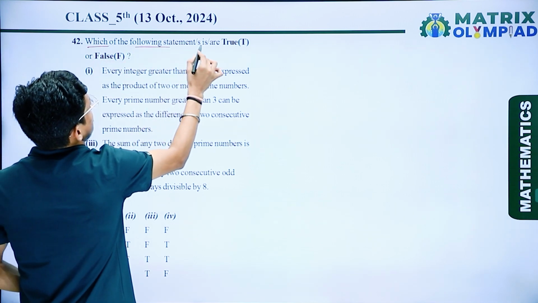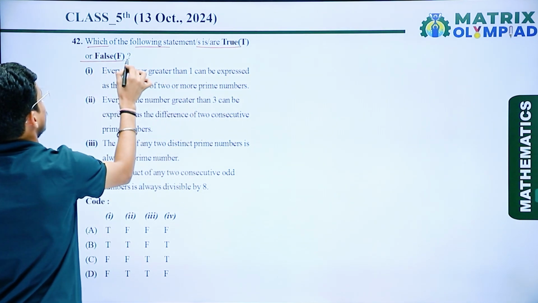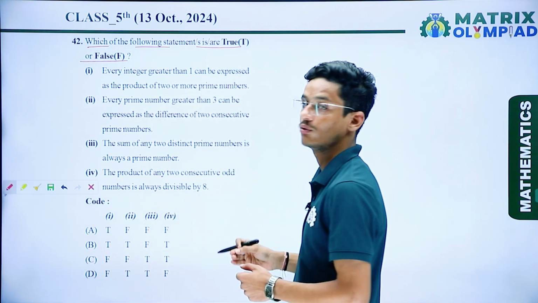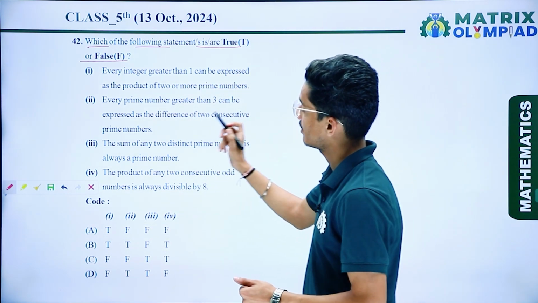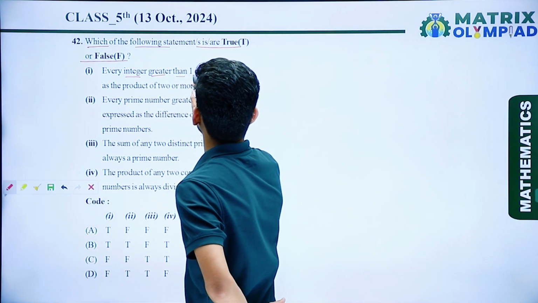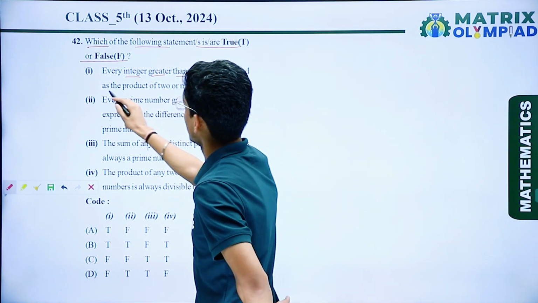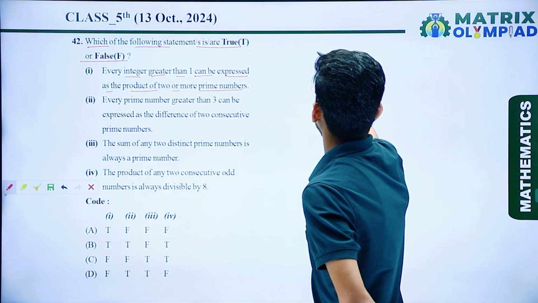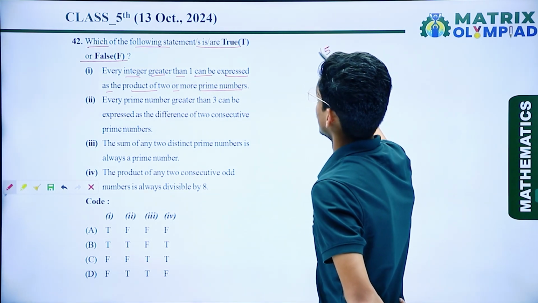Which of the following statements is true or false? So here we have been given 4 statements, so we have to find which one is true and which one is false. Statement number 1, every integer greater than 1 can be expressed as the product of 2 or more prime numbers. So let's assume an integer, that is 15.